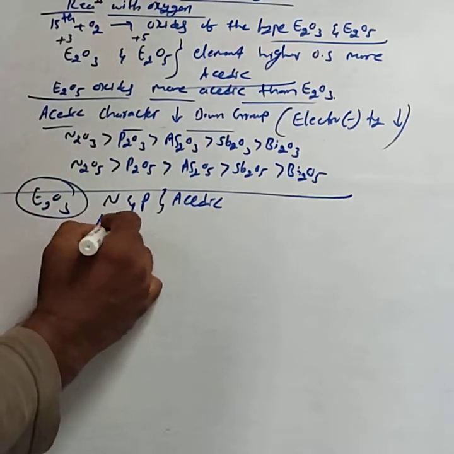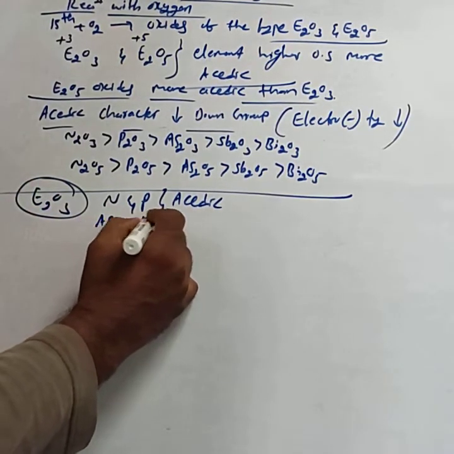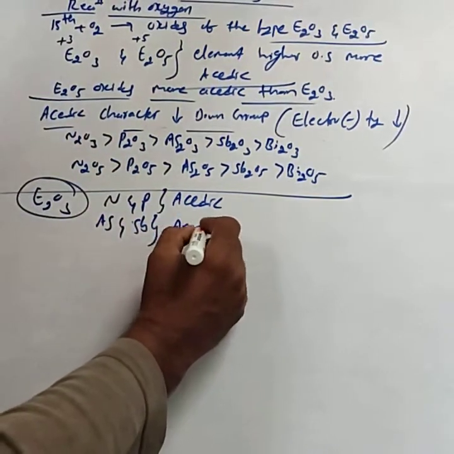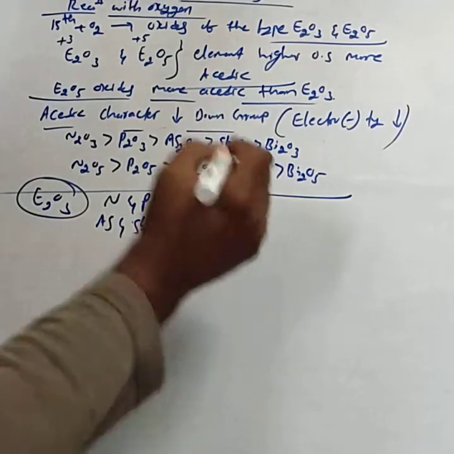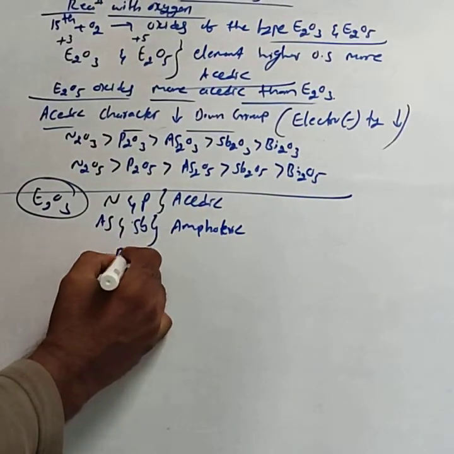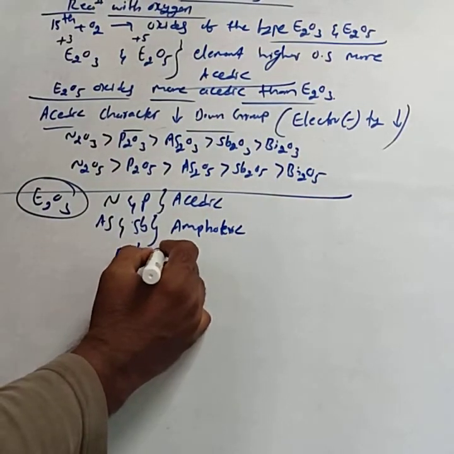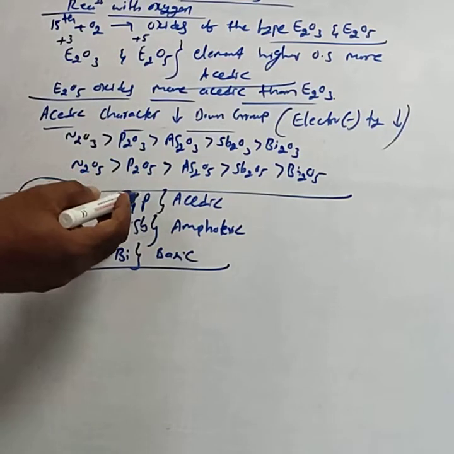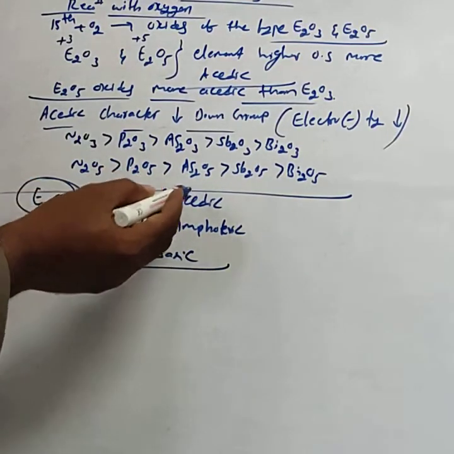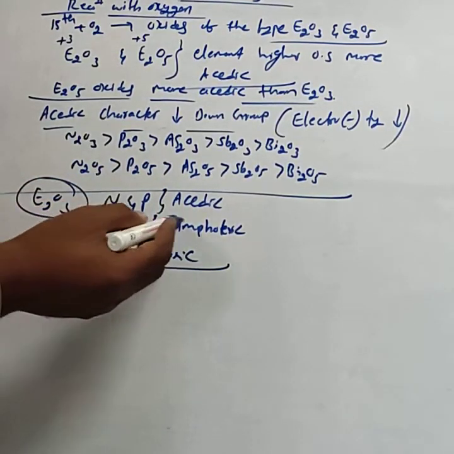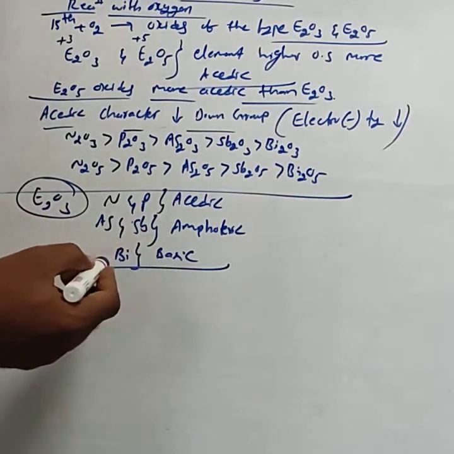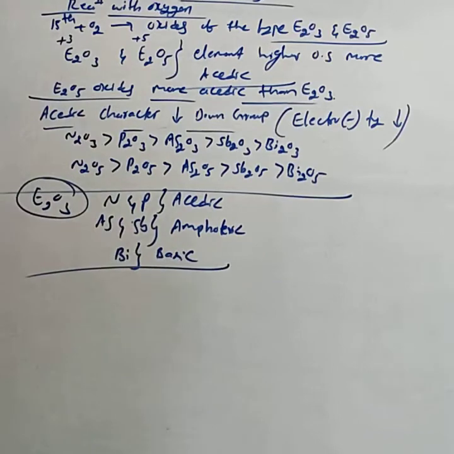Those of arsenic and antimony are amphoteric in nature, that is, they can behave both as acidic and basic, while the bismuth oxide is purely basic in nature.